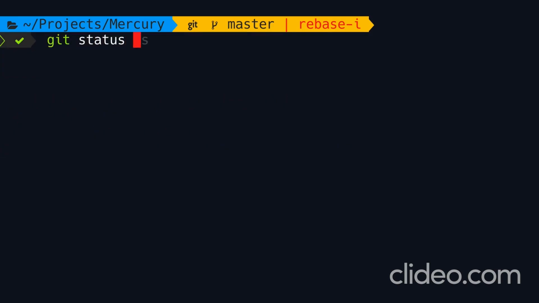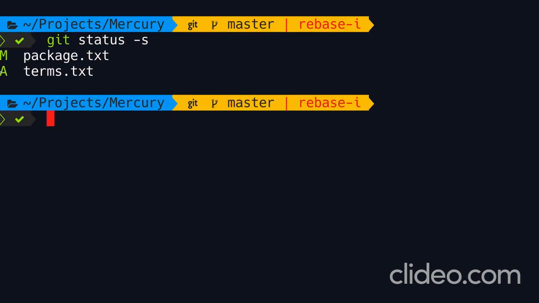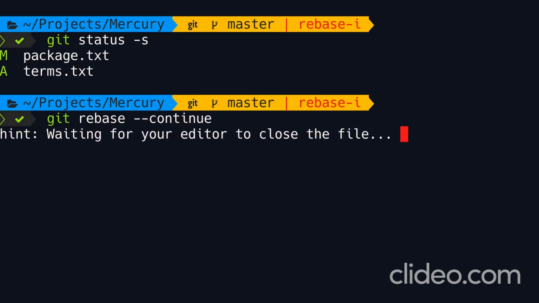Now, let's get a short status again. So we have two changes in the staging area that are going to go with the next commit. So we're ready to continue the rebase operation. git rebase --continue. Also, as I told you before, if you screw something up or if you have a nasty merge conflict, you can always abort and go back to the state before you started the rebase operation. It's very easy. So let's continue rebasing.